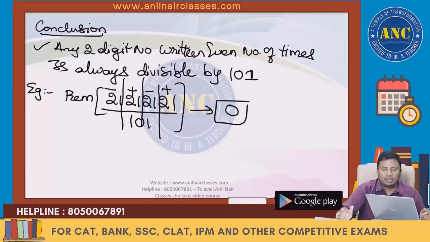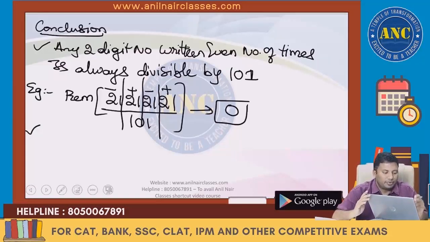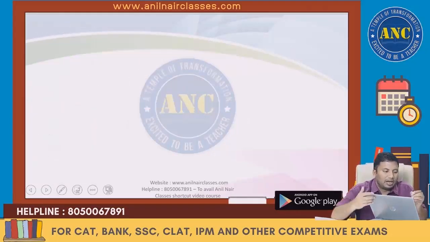Any 2-digit number written an even number of times is always divisible by 101. I hope this conclusion is clear to you.